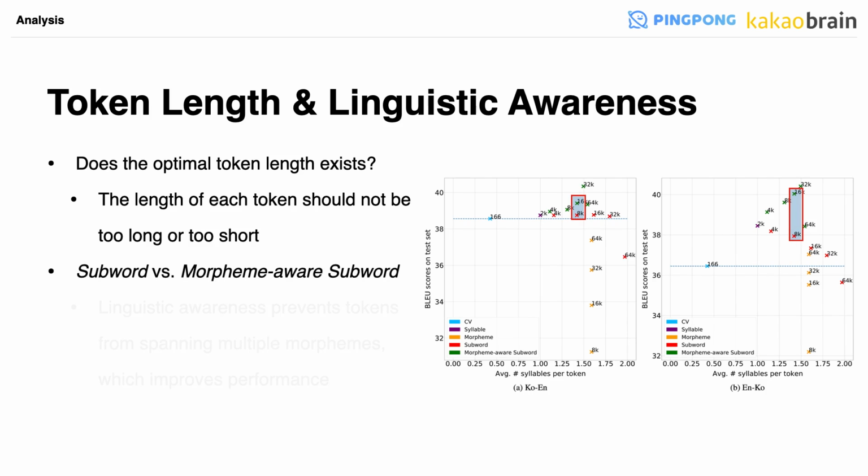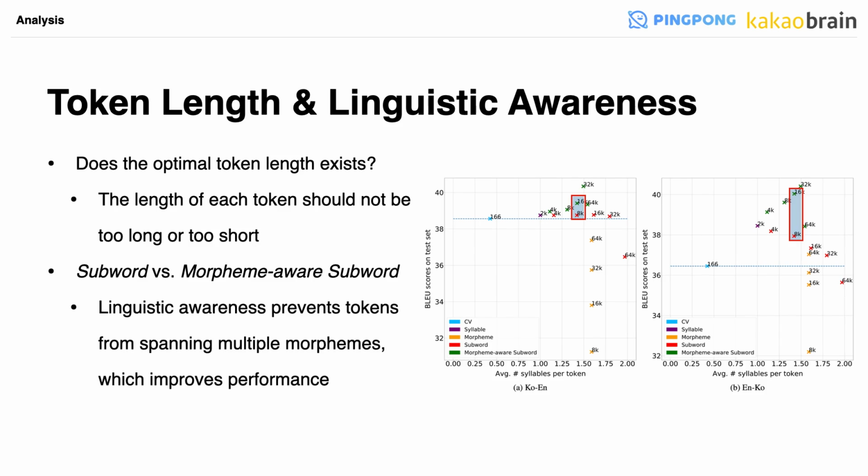Next, we compare the scores of the subword 8K and morpheme over subword 16K models, where a token in the two models bears almost the same amount of information in that they have the same average number of syllables. From the fact that the morpheme over subword model scored better, we can conclude that linguistic awareness affects performance.